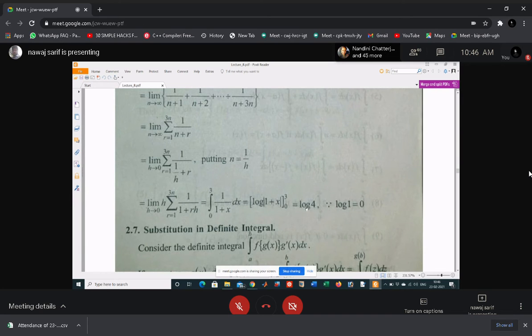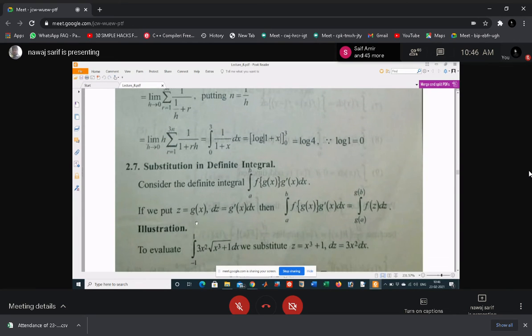Since log 1 is 0, your integral is only log 4, so your answer will be log 4.